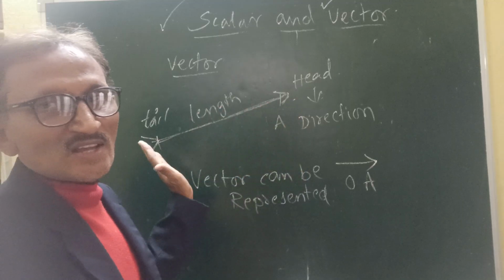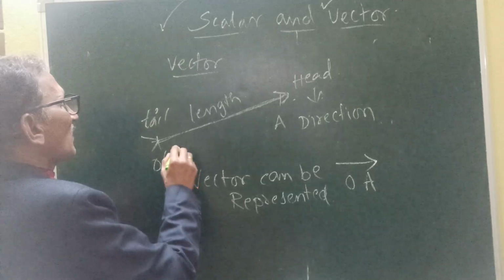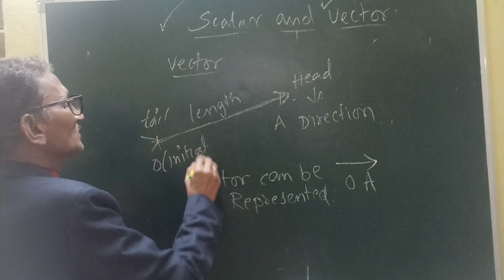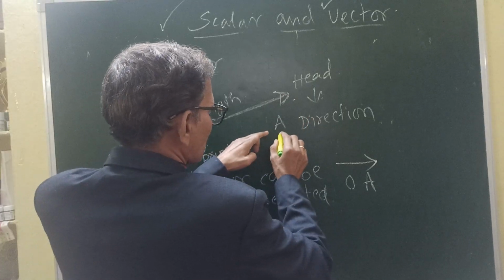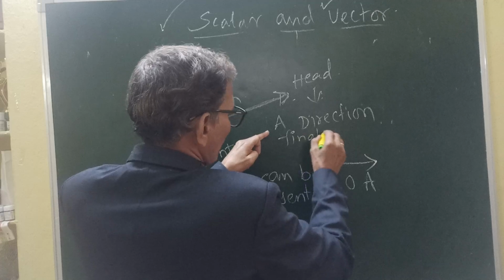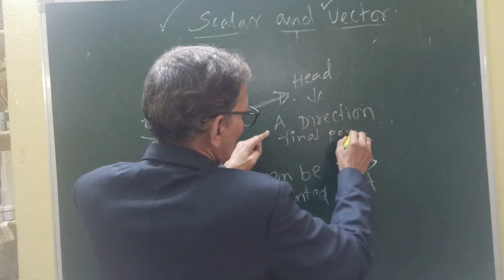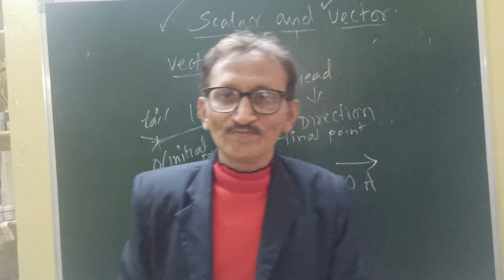So the length of the vector is described with an initial point, the starting point. And this is the point where A is observed, which is considered the final point. That means every vector has an initial point and a final point.